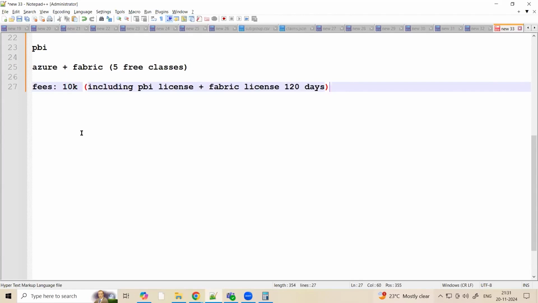Santosh, I have a question. Yeah. So how deep are we learning Fabric here? I mean, we are learning Fabric here, right? So how deep are we going?